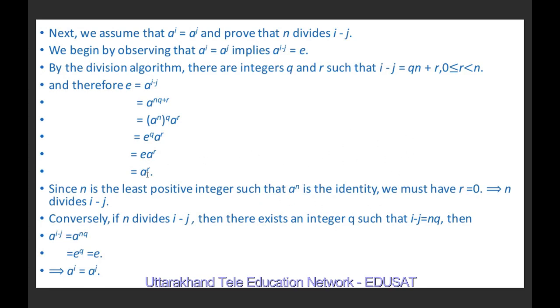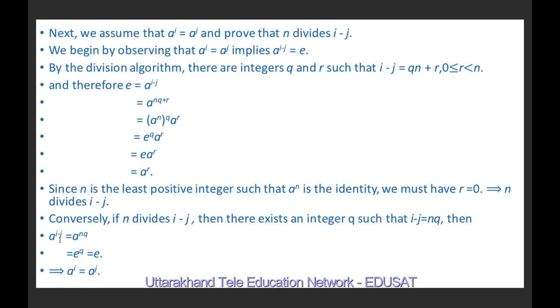But we have shown a^r equal to e. Therefore, r should be equal to 0. If r is equal to 0 here, it means i minus j equal to qn. It means n divides i minus j. Now the converse part. If n divides i minus j, it means there exists an integer q such that i minus j equal to nq.